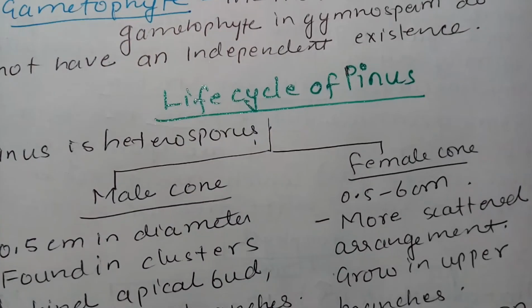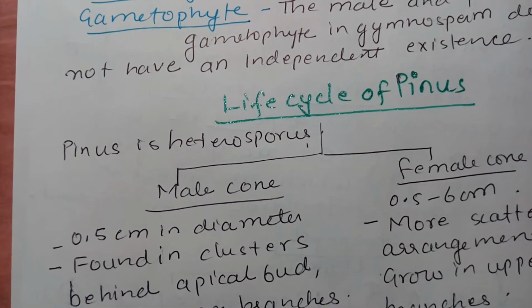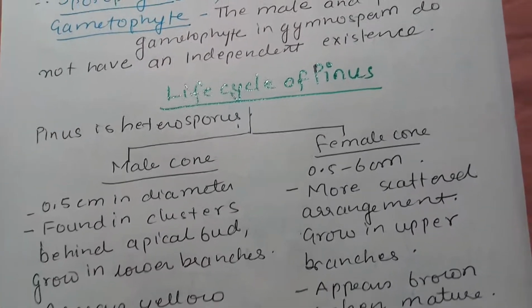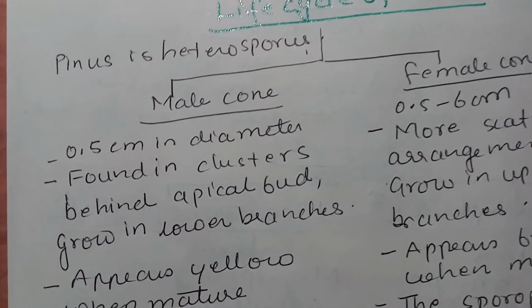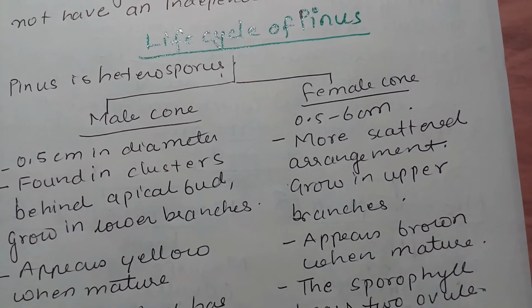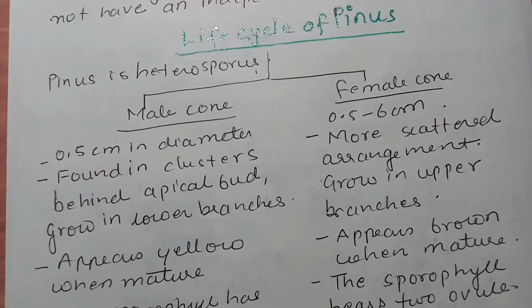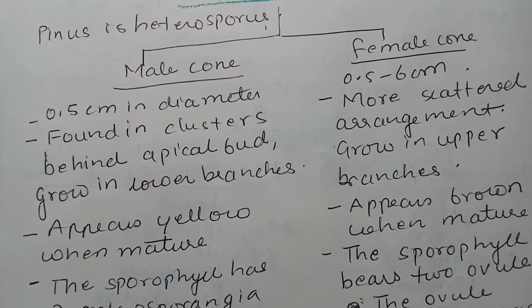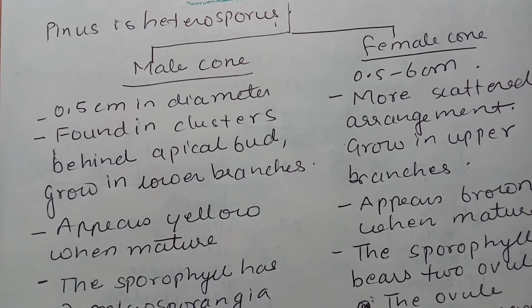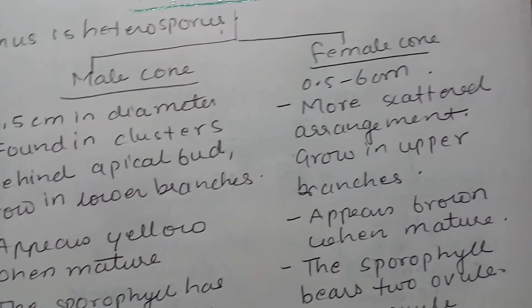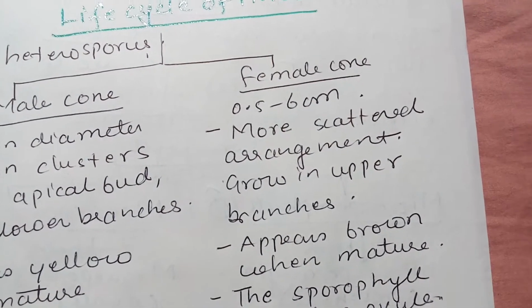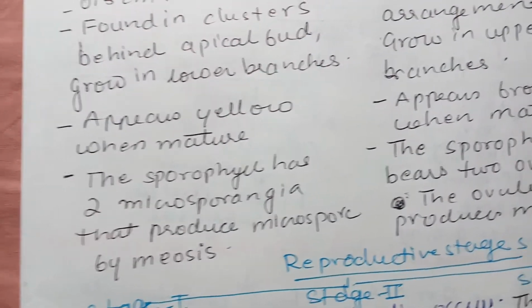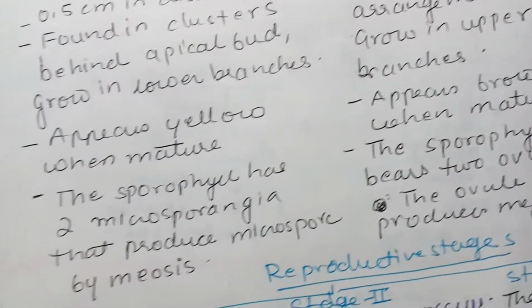Now the life cycle of Pinus. Pine is heterosporous, and it consists of male and female cones, or we can say sporophylls. The male cone is about 0.5 cm in diameter as compared to the female, which is 0.5 to 6 centimeters in diameter. Male cones are found in clusters behind the apical bud and grow on lower branches. Female cones are more scattered and grow on the upper branches. Male cones appear yellow when mature. Female cones appear brown when mature.